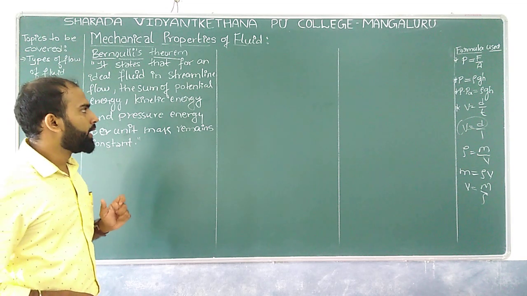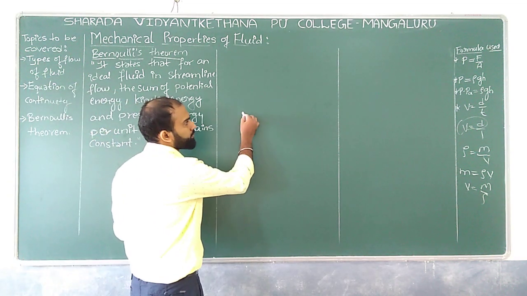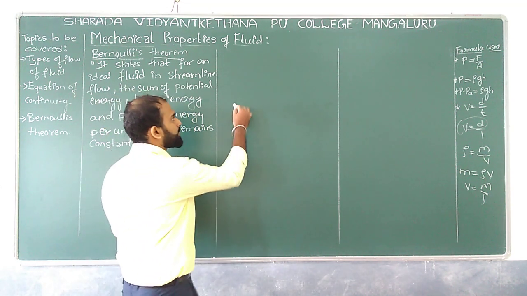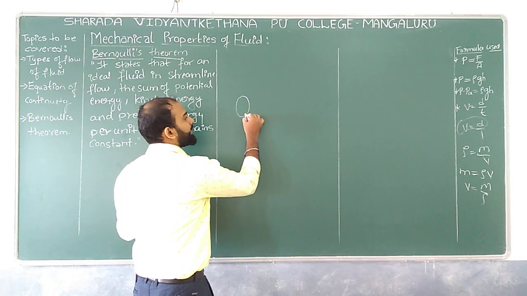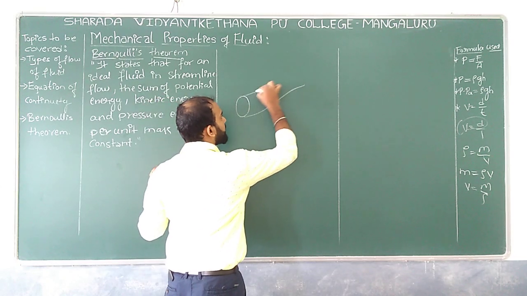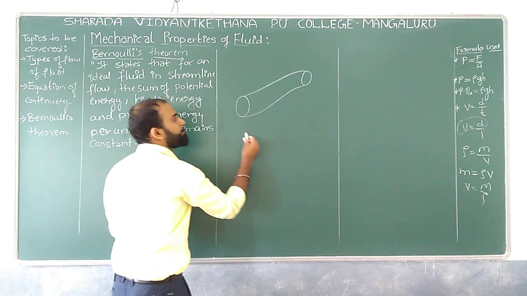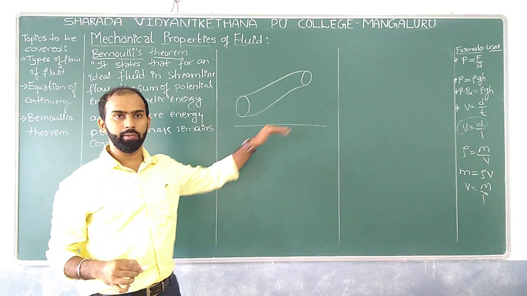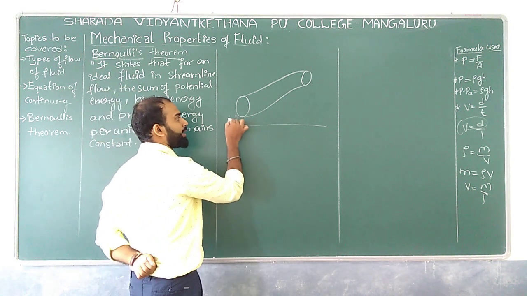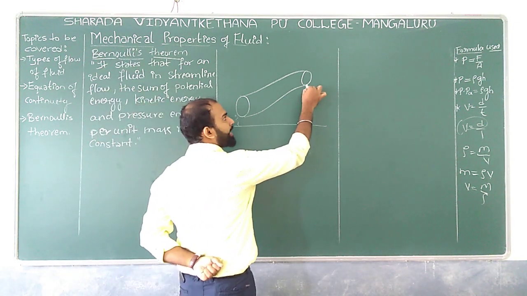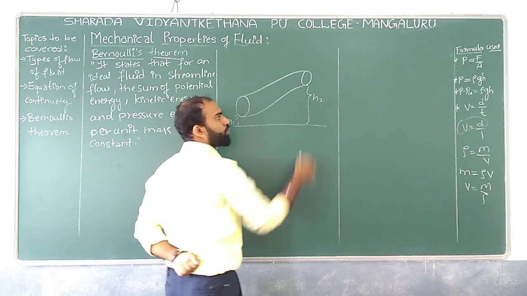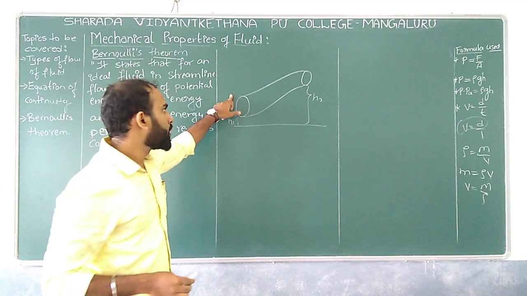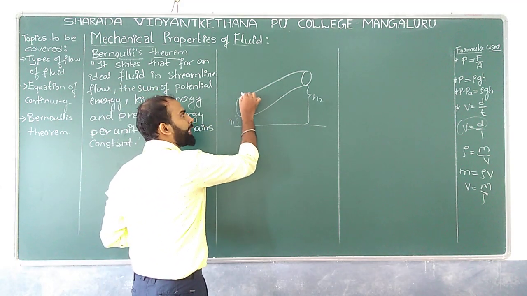In the sense, let us take one pipe which is having an area of cross-section somewhat like this. This is one side and this is another side, and this pipe is located at a certain height with respect to the ground, let us call this height h1, and the other side is located at height h2, and obviously it has some area of cross-section.